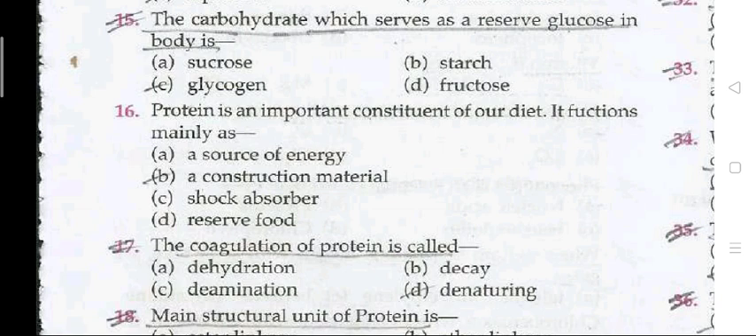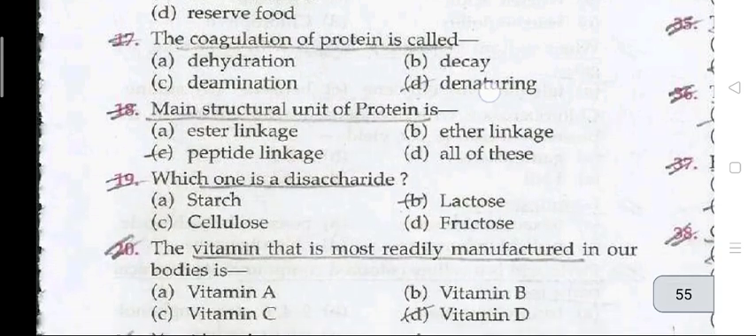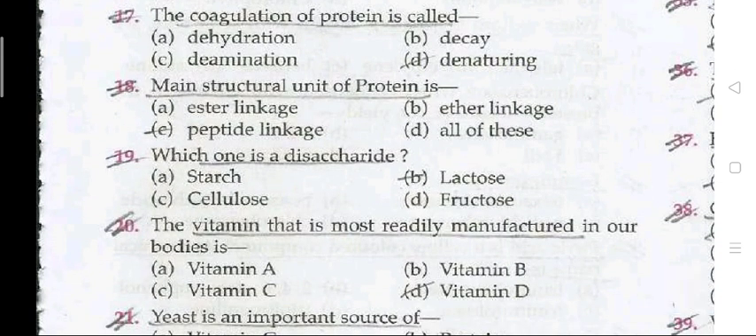Question number 16: protein is an important constituent of our diet. It functions mainly as a construction material. Question number 17: the coagulation of protein is called denaturation. Question number 18: the main structural unit of protein is peptide linkage. Question 19: which one is a disaccharide? Lactose. Question number 20: the vitamin that is most rarely manufactured in our body is vitamin D.